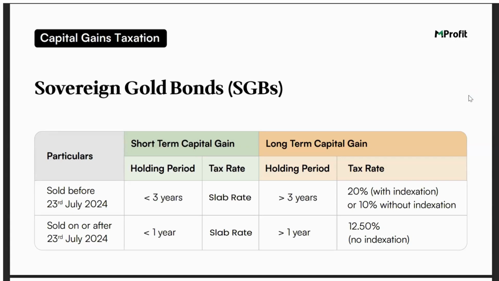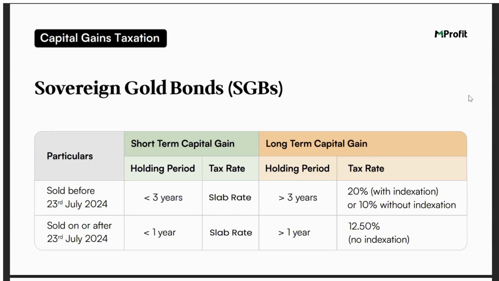So just to summarize, for SGBs, the date of sale becomes critical. If you have sold any SGB before 23rd of July 2024 and the holding period is less than 3 years, it will be short term. If it is greater than 3 years, it will be long term, with 20% with indexation or 10% without indexation as the tax rate. If you're selling it on or after 23rd of July, then the holding period is 1 year. If you're selling it within 1 year, it is short term. If you're selling it after 1 year, it is long term at 12.5% with no indexation. And for short term, everything will be taxed as per the slab rate only.